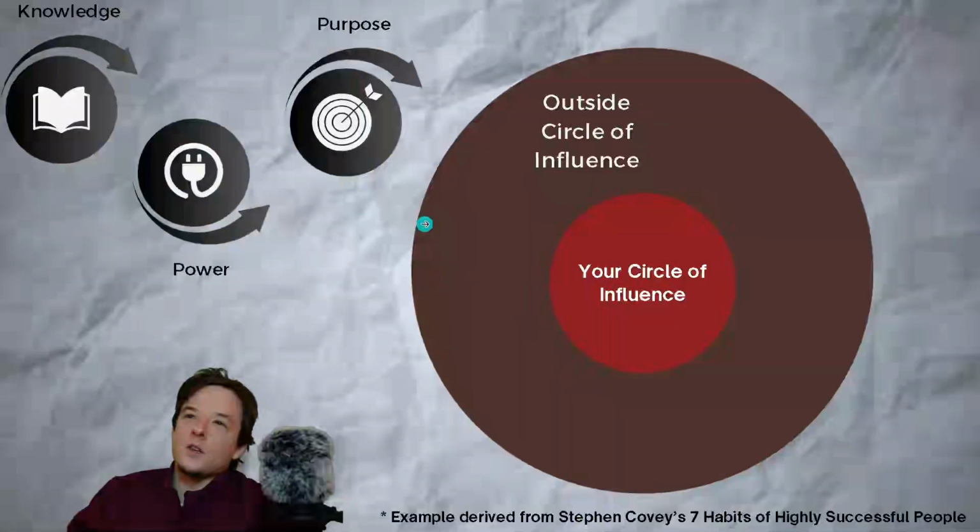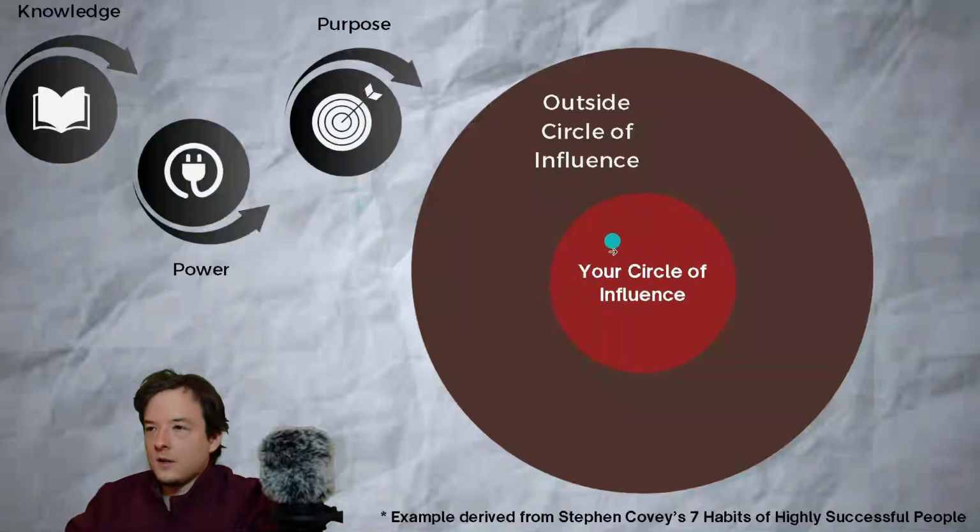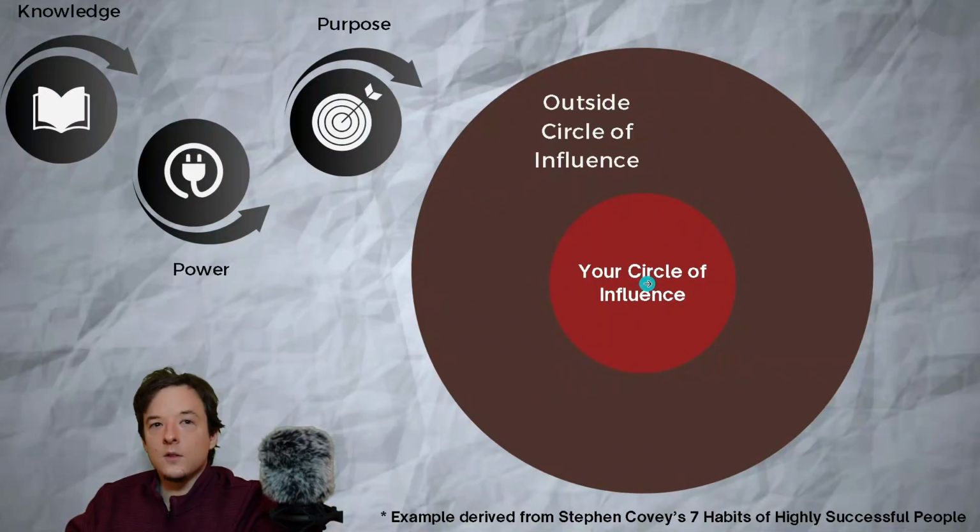Okay. So in order to get this idea, I realized that, in most cases, knowledge gets you power, and with power, a lot of people have purpose, and with that purpose, they try to influence those around them. And that's actually a really good thing. You should focus on right here, as you can see, your circle of influence.